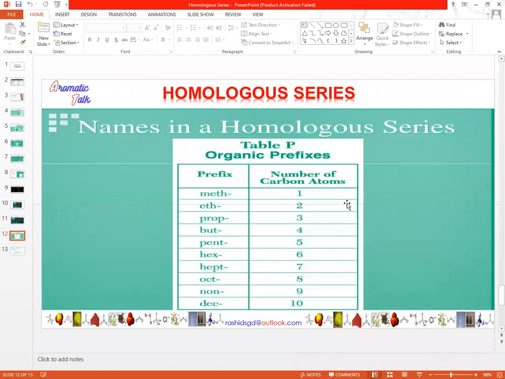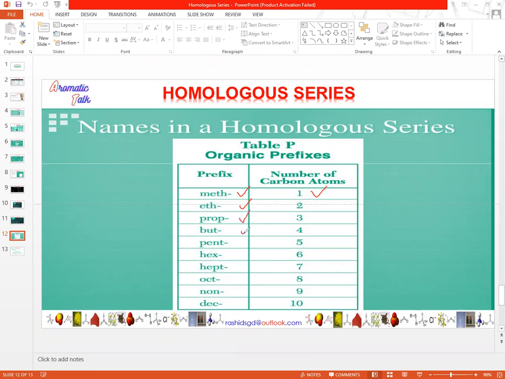So here is important information about the homologous series. The name of a homologous group can be represented by these organic prefixes. The word meth means there is one carbon atom in the structure, like methane. Methane is an alkane which has one carbon. Eth is used for a two carbon compound like ethane, and prop is used for a three carbon compound like propane.